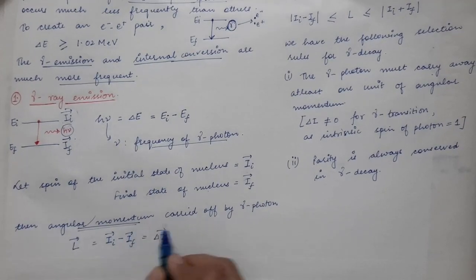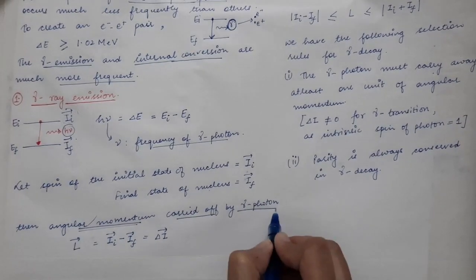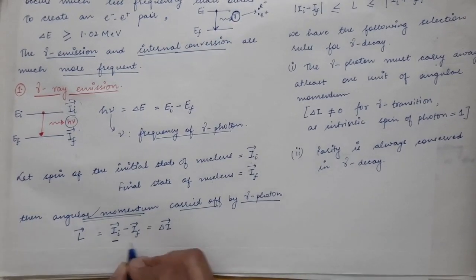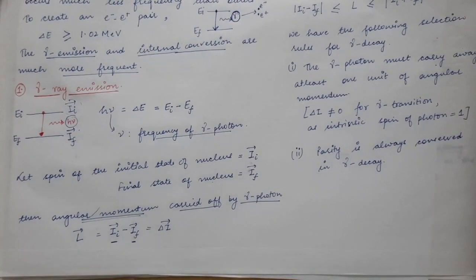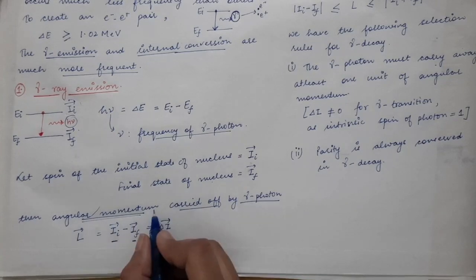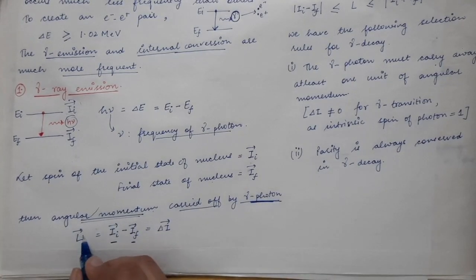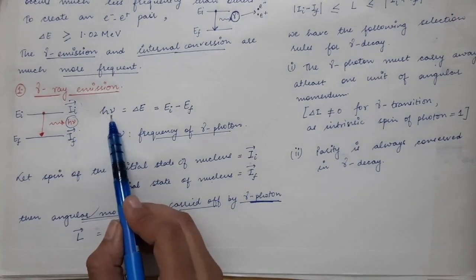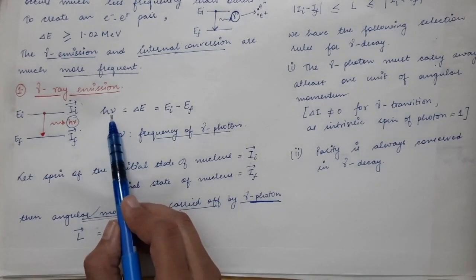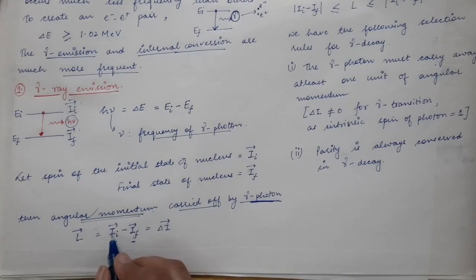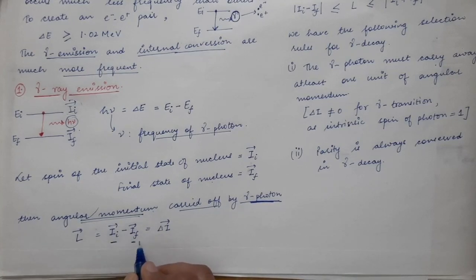So the angular momentum carried by the gamma photon is nothing but the change in the spins of the nucleus. That angular momentum carried by the gamma photon is given by the vector L. So h nu is the energy of the gamma photon, and the vector L is the angular momentum taken by the gamma photon, which is the change in the spins, that is, the vector I_i minus the vector I_f.